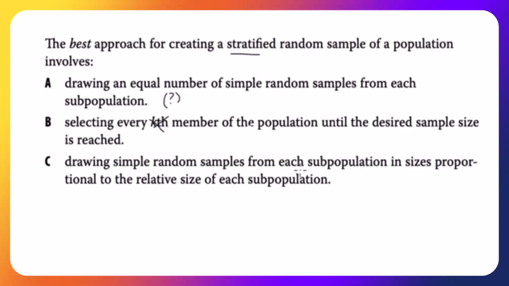Drawing simple random samples from each subpopulation in sizes proportional to the relative size of each subpopulation. There we go. So A seemed like it was on the right track, but if you keep reading, you'll find that C was better. So let's be cautious not to take one that we read and say, aha, that's it right there, I'm pressed for time, let's move on. It wasn't complete.